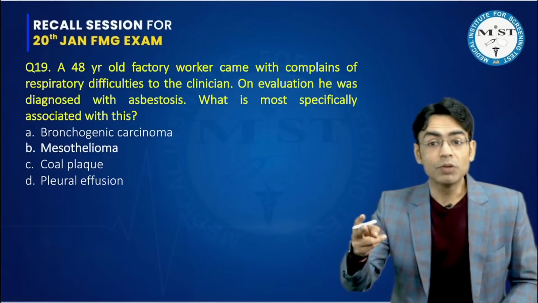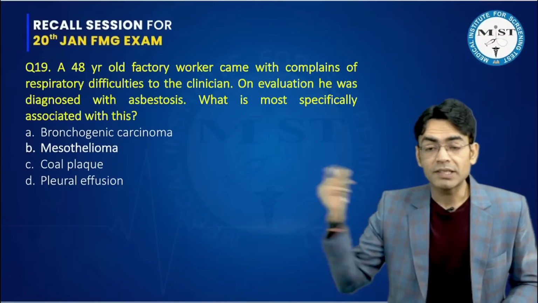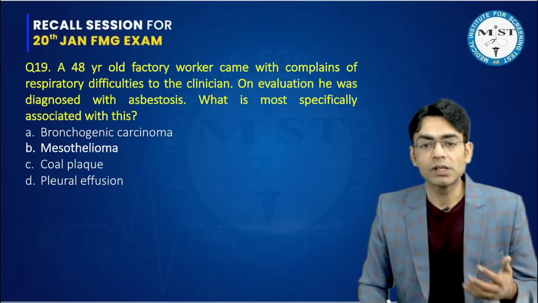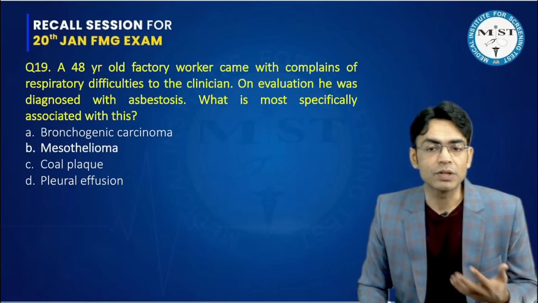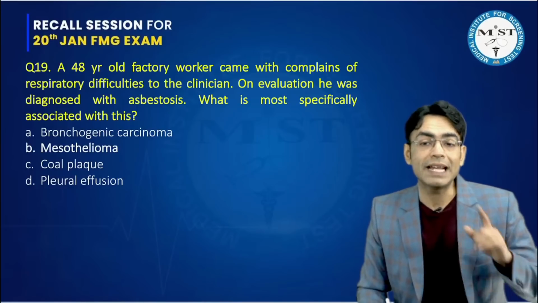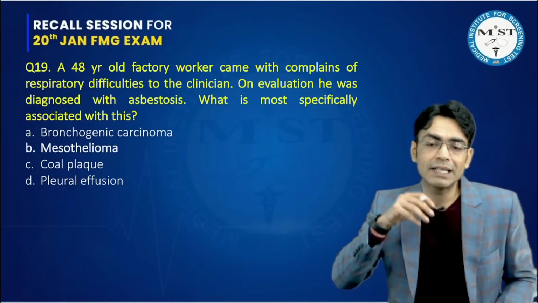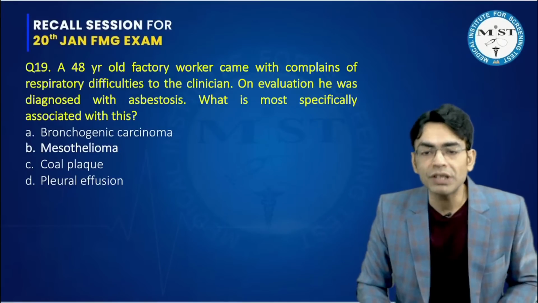There were 2 questions from pneumoconiosis which came this time. This is the second question from pneumoconiosis which came. A 48-year-old factory worker came with complaints of respiratory difficulties to the clinician. On evaluation, he was diagnosed with asbestosis. They specifically asked what is the most specific association with asbestosis.